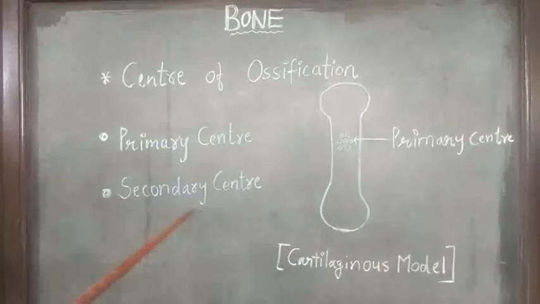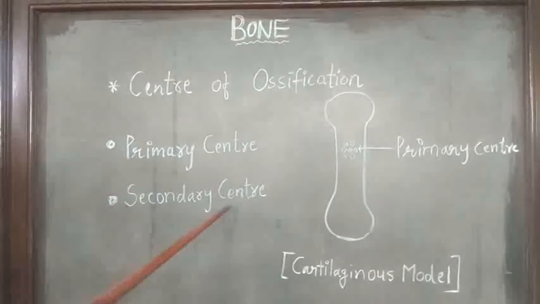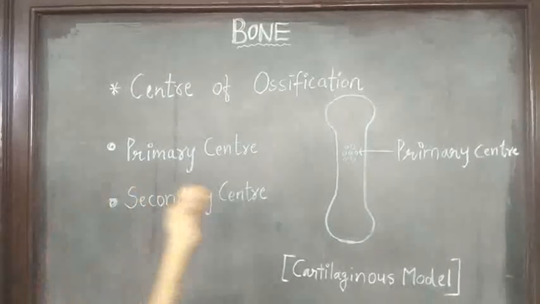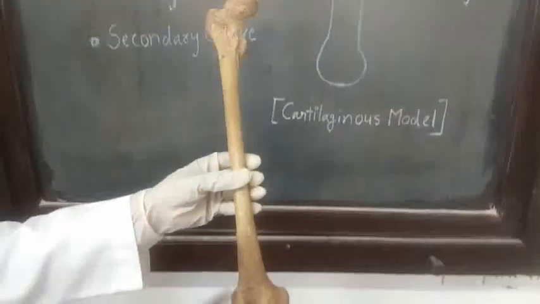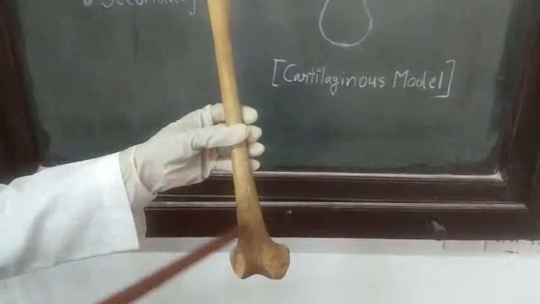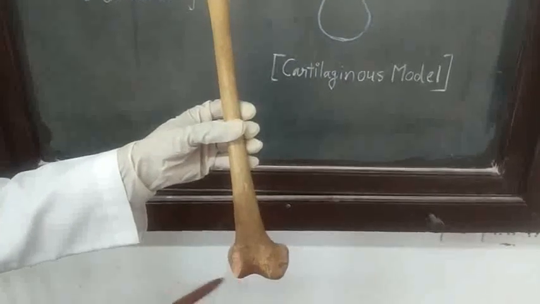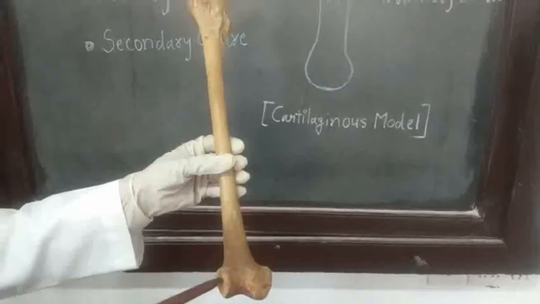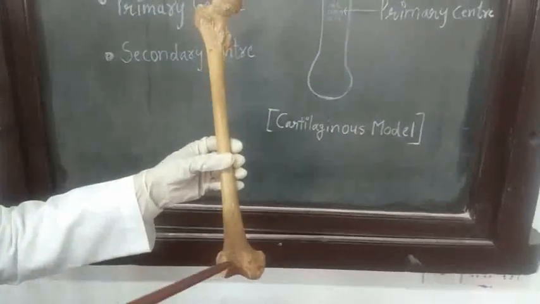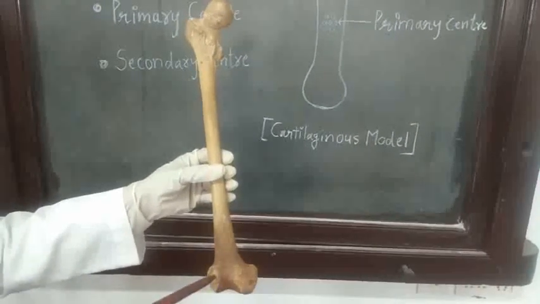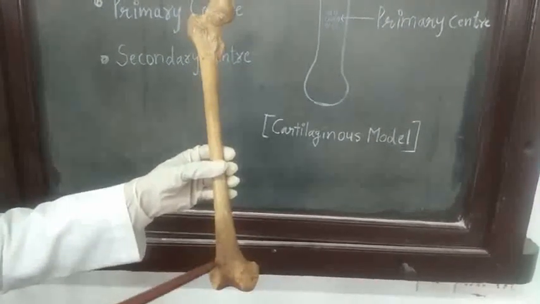Now, one medico-legal importance related to secondary center for the lower end of femur. As you know, this is the exception of secondary center, lower end of femur. Generally a secondary center should appear after birth, but this is the exception. It appears before birth.